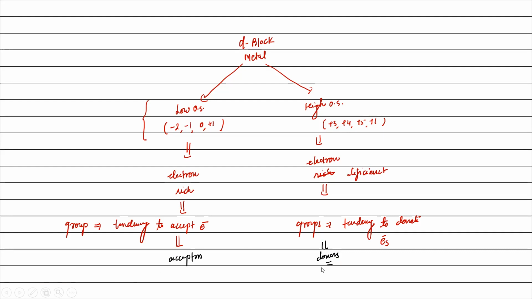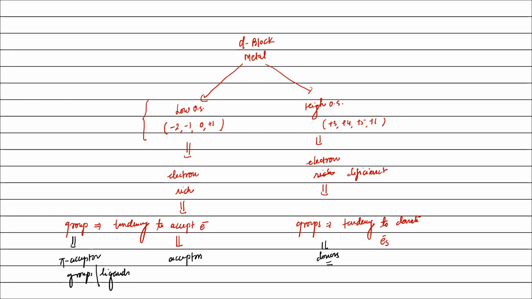If metal in low oxidation state also forms pi bond with ligand, then such groups are called pi acceptor groups, pi acceptor ligands, right?